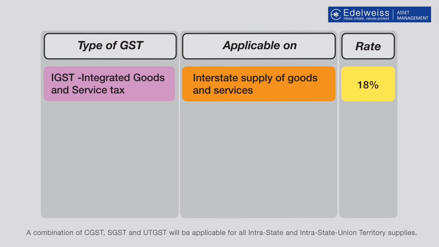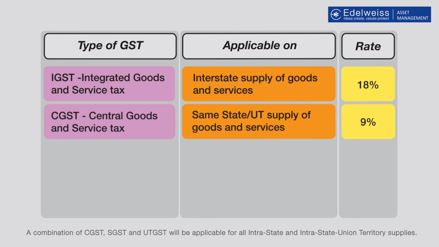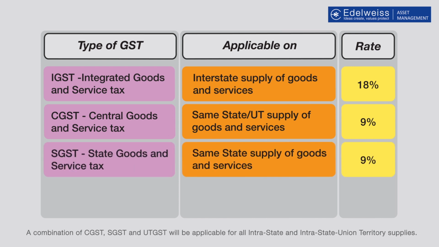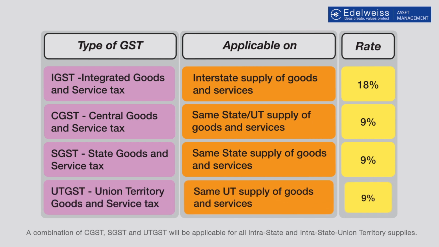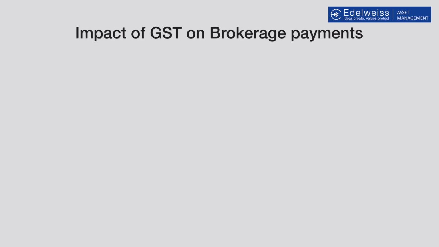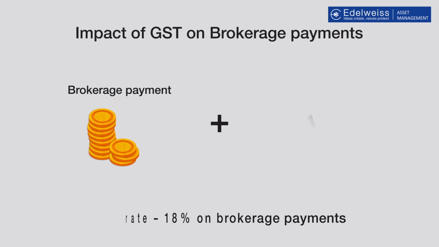There are basically 4 types of GST. First is Integrated Goods and Services Tax, IGST, which is 18% and is applicable on interstate supply. Then there are Central Goods and Services Tax, CGST, State Goods and Services Tax, SGST, and Union Territory Goods and Services Tax, UTGST, which are applicable at the rate of 9% for all intrastate supplies. GST will be applicable on all brokerage amount paid to the distributors at the rate of 18%.